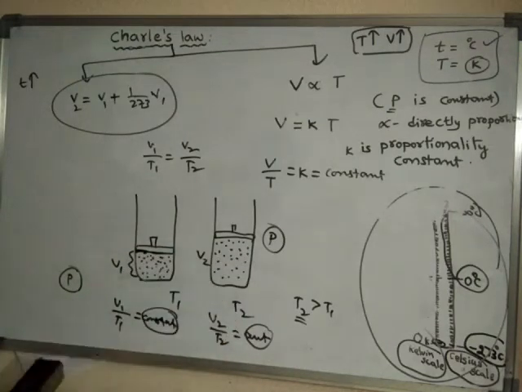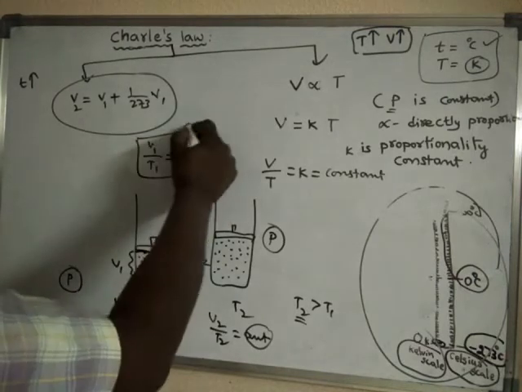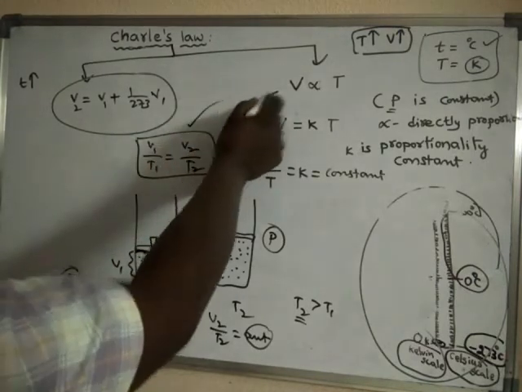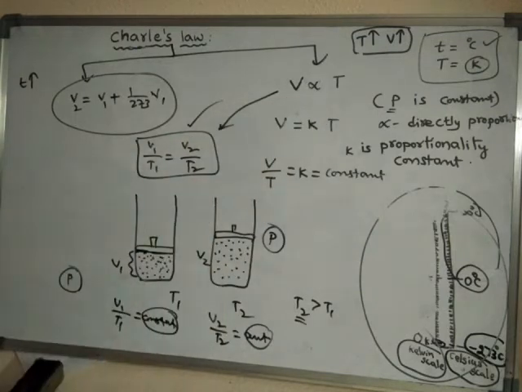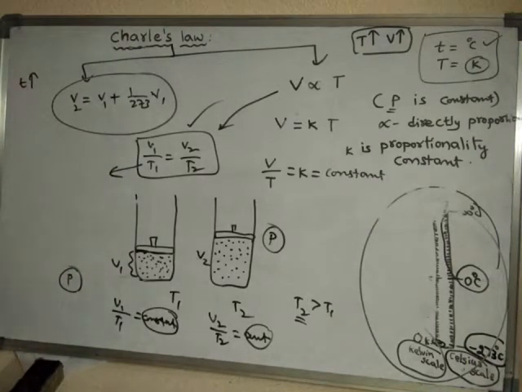Simply we have raised the temperature. So this is the relationship obtained from the second definition of Charles. This equation is said to be the Charles law equation.